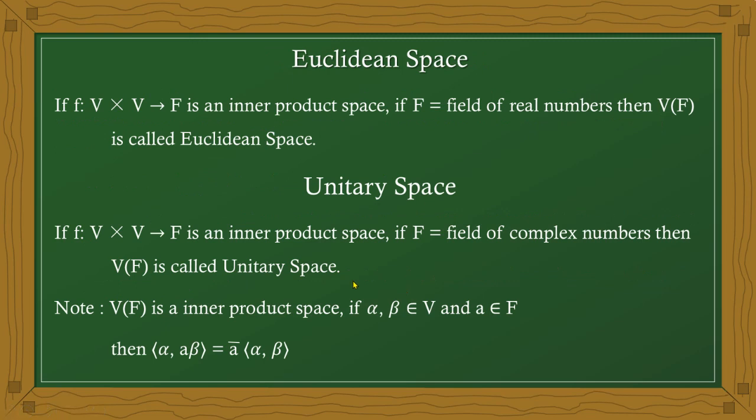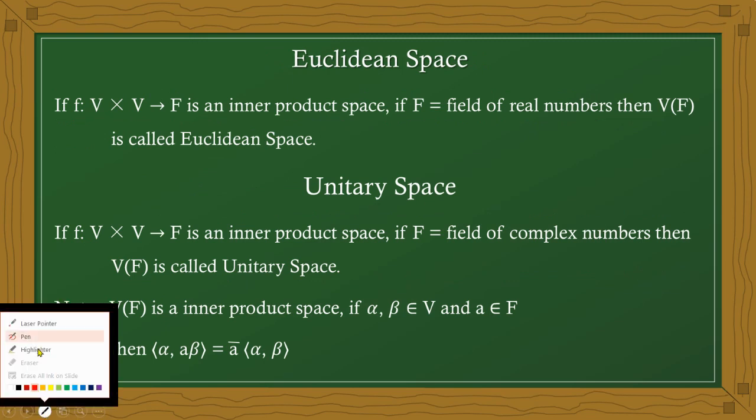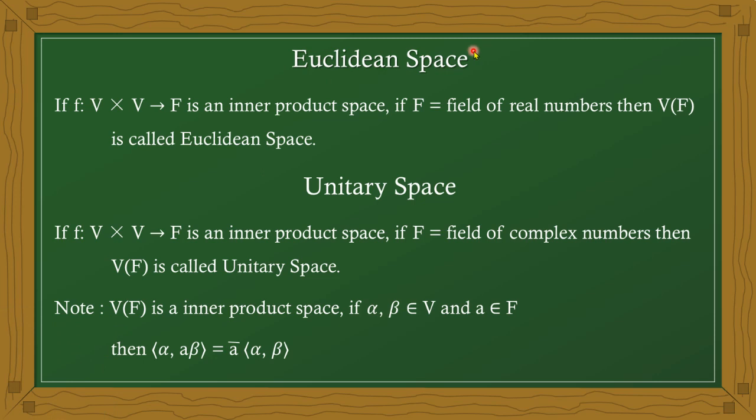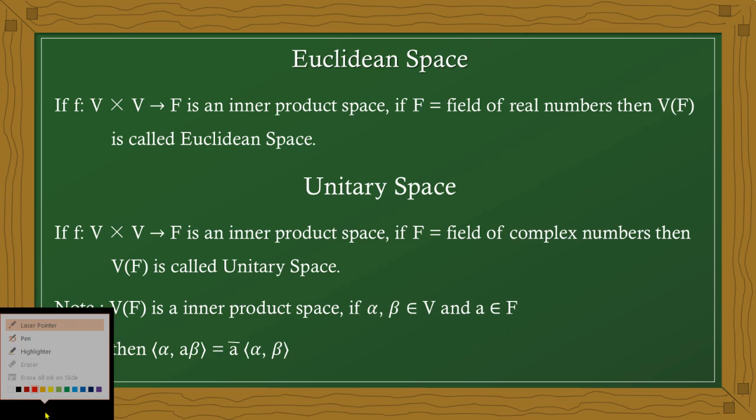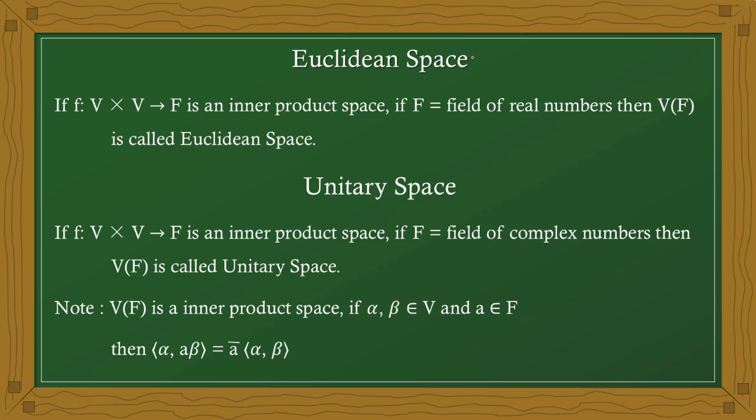And next we have Euclidean space. What is the meaning of Euclidean space? Euclidean space is nothing but the second definition of inner product. A function from V cross V to F is an inner product.